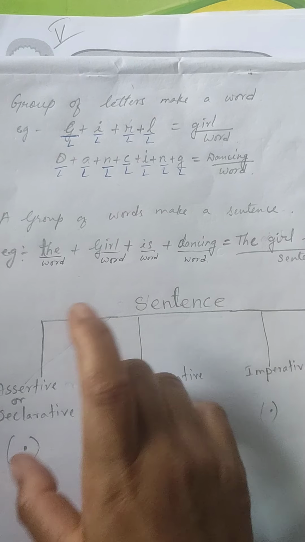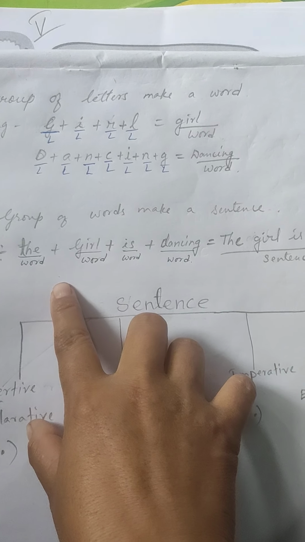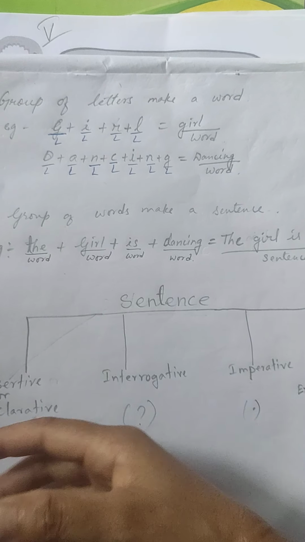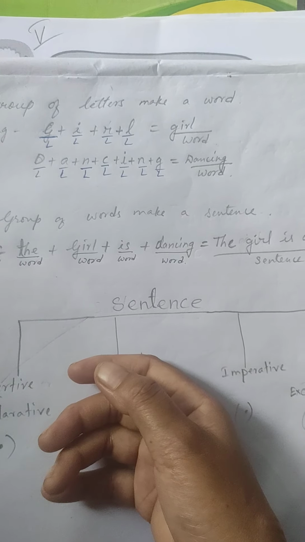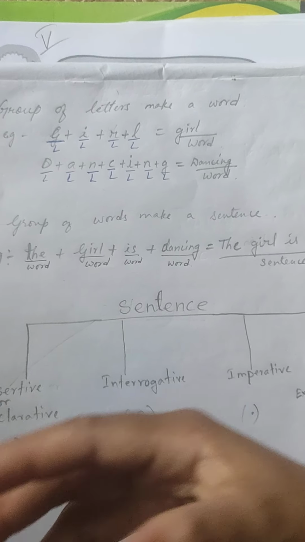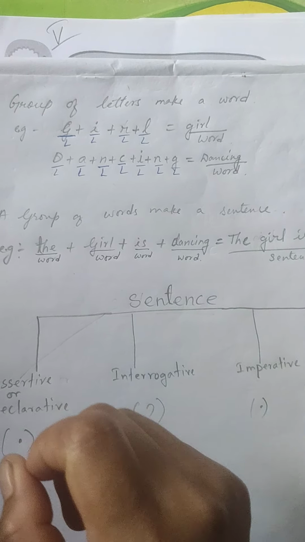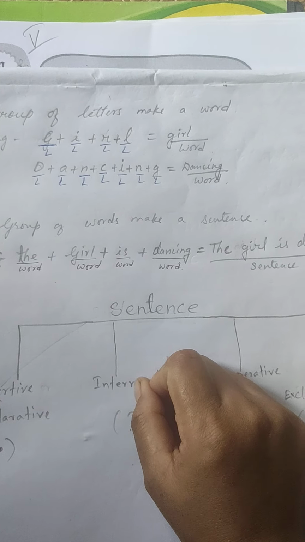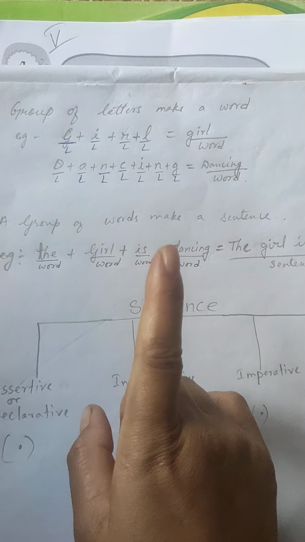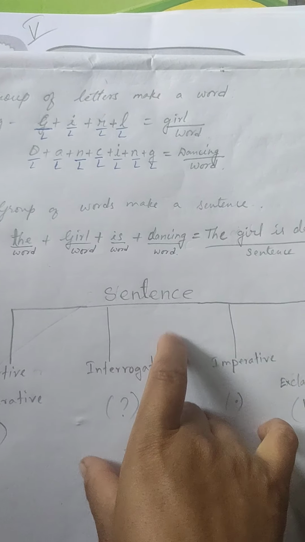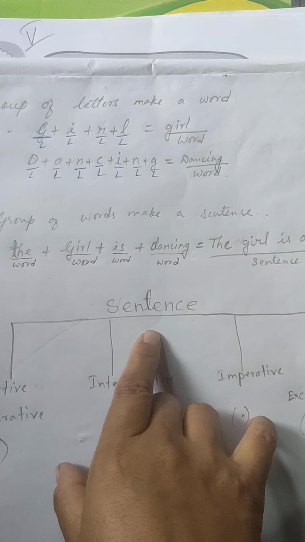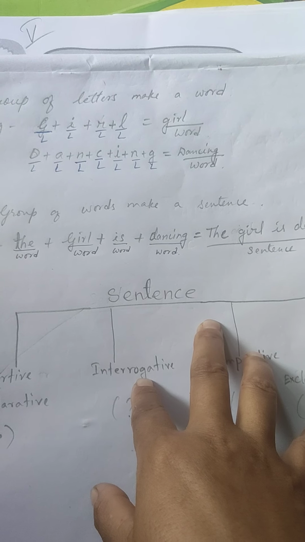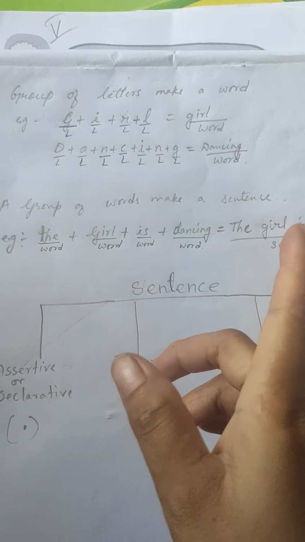A group of words can be a phrase if it does not begin with a capital letter, or it does not have any full stop, or it doesn't give us a complete meaning, a complete sentence. Clear? So, a group of words, when it doesn't give us a complete sentence, is called a phrase. But a group of words that gives us a complete sentence and begins with a capital letter and ends with a full stop or a question mark or exclamation mark, these are sentences.